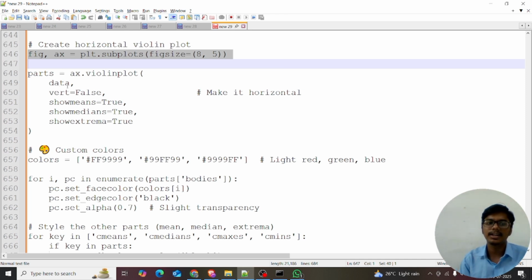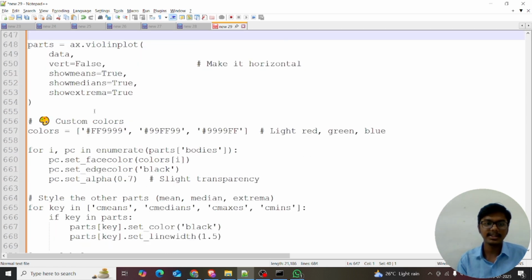I'm just giving the data. Vertical equal to false means I just want the horizontal plot, so I'm just giving the horizontal. Show means I just want the means, medians, extrema. I'm also giving the colors.